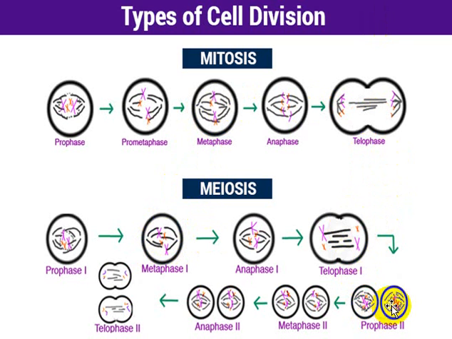The next stages are the stages of meiosis 2. Well, this is a comparative diagram which is representing the cell division.